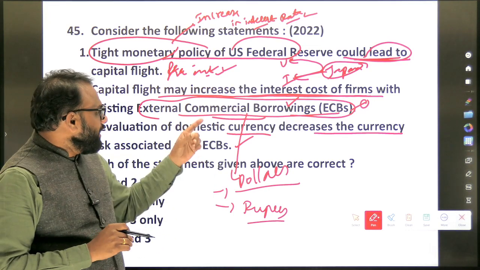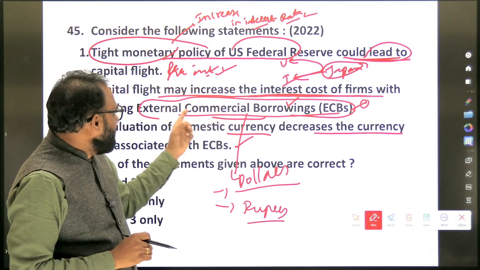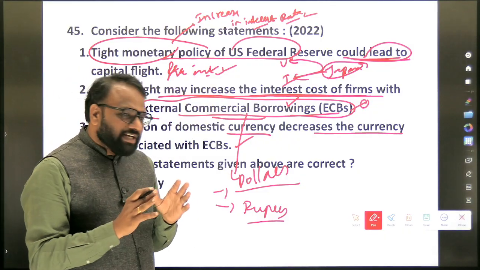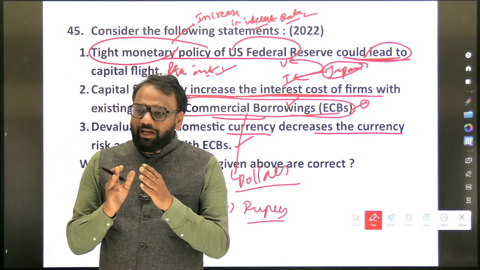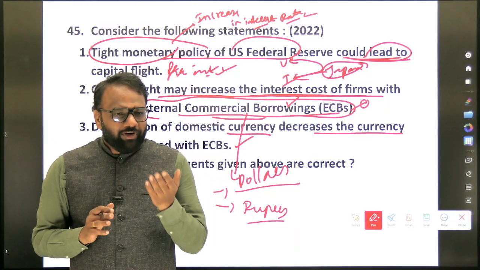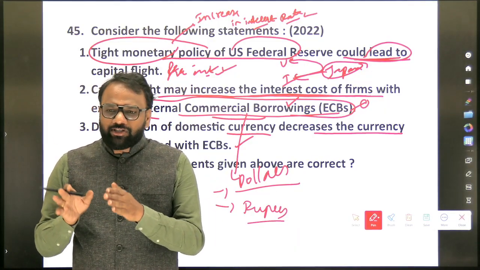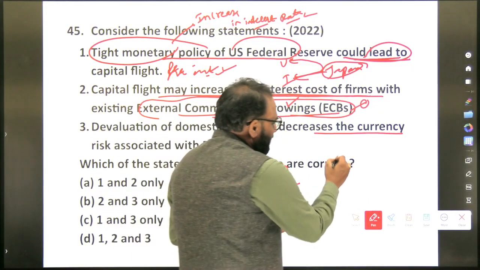Now see here, the question says the cost of firms with existing external commercial borrowings. Let's assume external commercial borrowings means we have taken a loan from another country, not the government. Some Indian company like TCS or Infosys has taken a loan from another country.